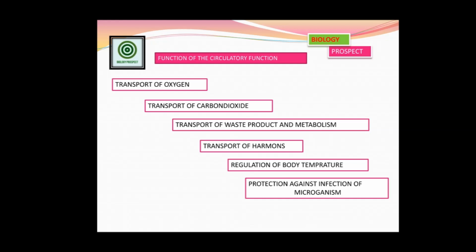Through the circulatory fluids, from the head to the toe, all the different cells and tissues are kept healthy and safe. These are possible because of the flow of the circulatory fluids, that is blood, tissue fluid and lymph.